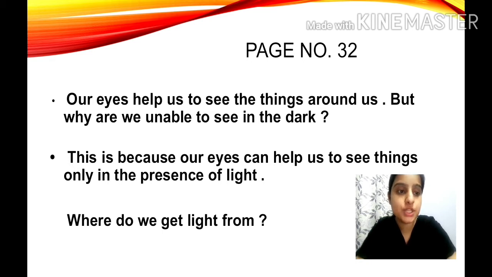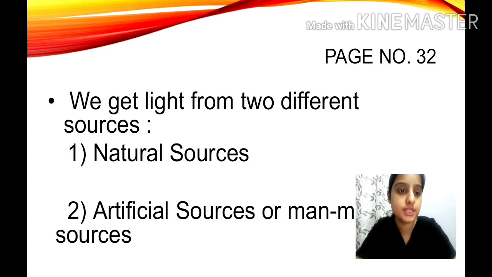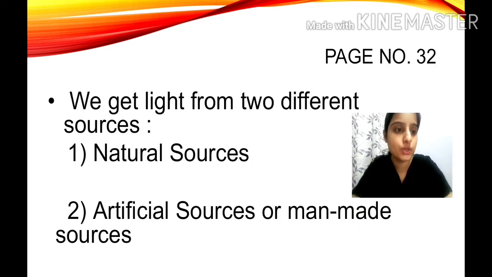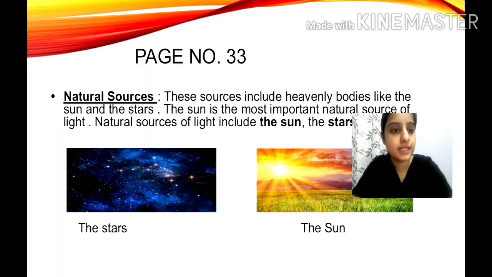Now you know, children, from where do we get this light? We get light from two different sources. What are these sources? First, natural sources. Second, artificial sources, or you can say man-made sources. Your natural sources are not man-made sources, isn't it? So let's revise about the natural sources of light.